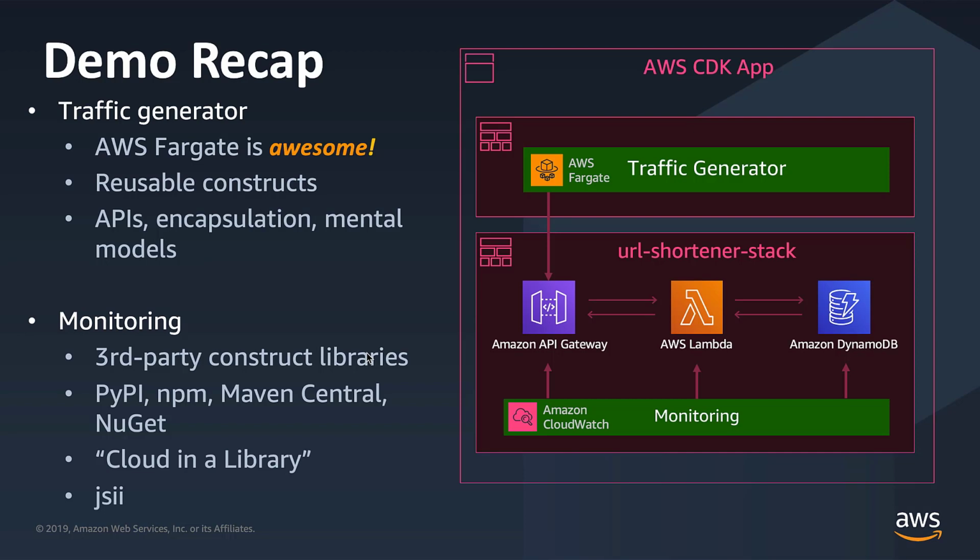and then when we saw the monitoring, we saw how to use a third-party construct library. We found it on PyPI. Think about this idea of a little cloud in a library or a service in a library. We also saw that it's possible to use JSII, which is a technology that we use to publish the CDK to multiple programming languages, for any other library.